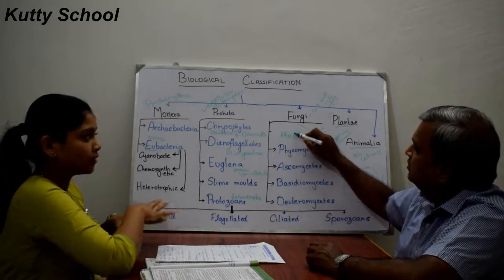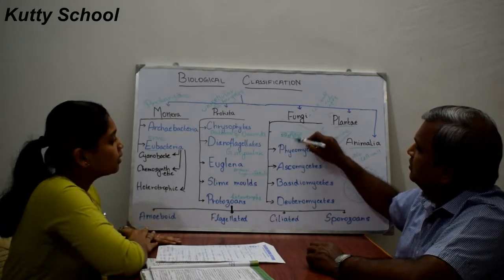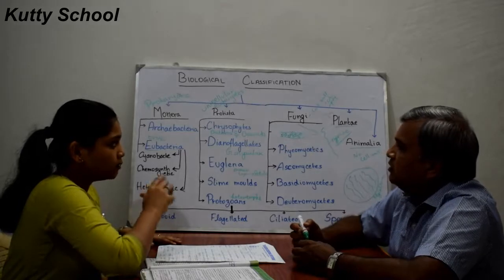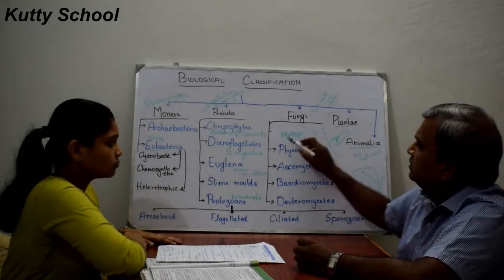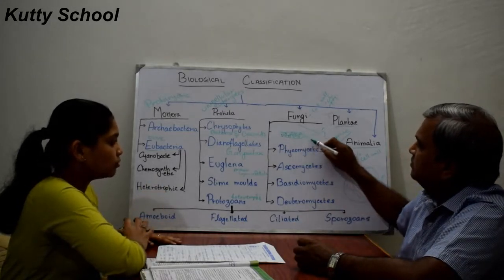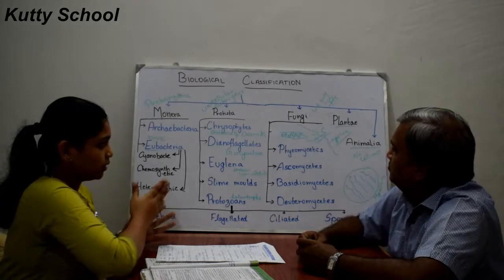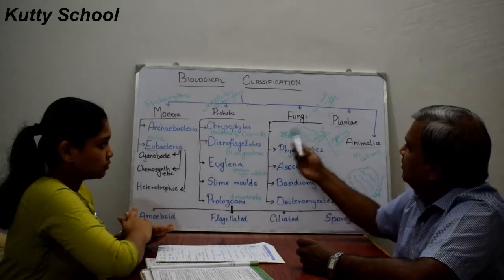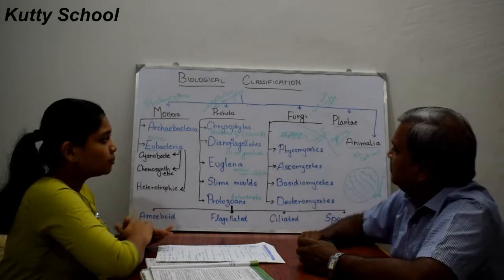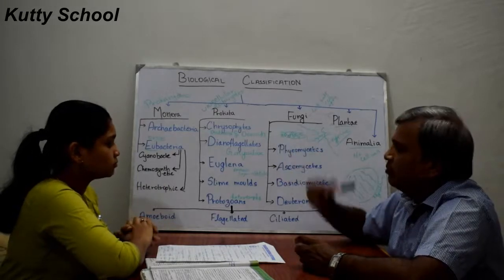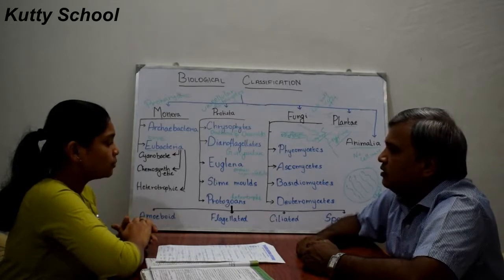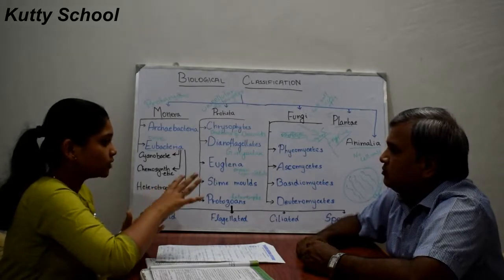Cytoplasm is the surrounding fluid, and there are multiple nuclei in it. So some hyphae are tube-like, with multiple nuclei inside surrounded by cytoplasm.